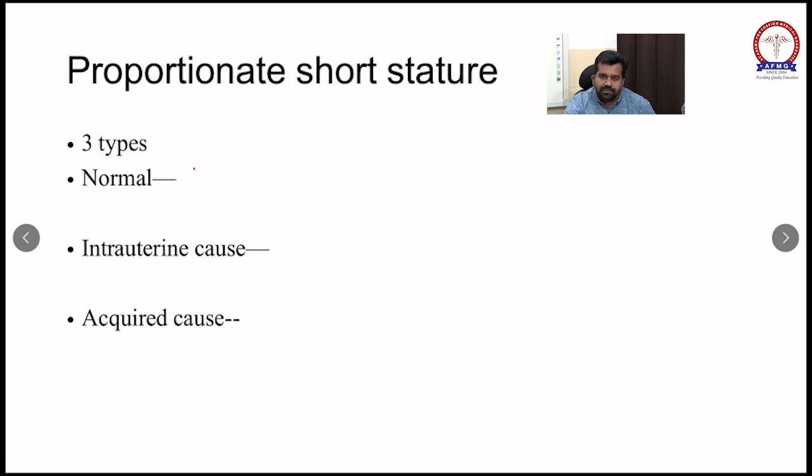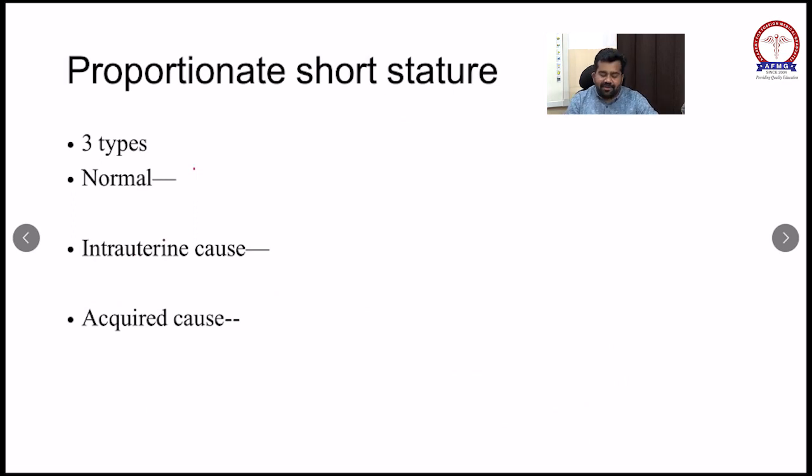It is the most common in the world and also in India. So we will discuss what constitutional delay in growth and puberty is. Two things are common, as the name suggests: there is a delay in growth and a delay in puberty. So from the disease name, you remember like this: in constitutional delay in growth and puberty, there is a delay of height gain and delay of puberty also. So we will discuss this familial short stature versus CDGP. First of all, remember parent height.